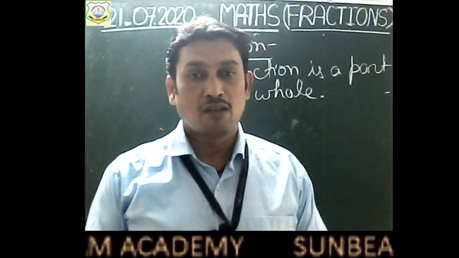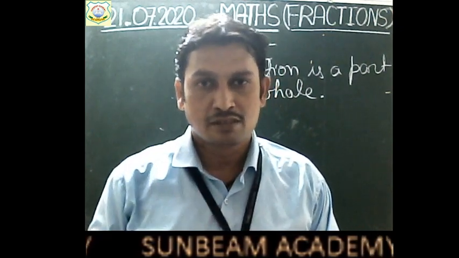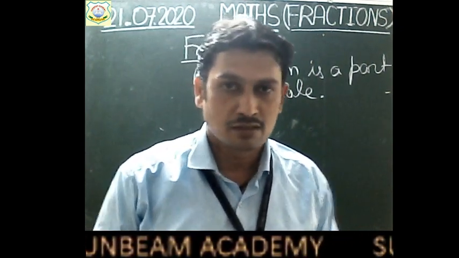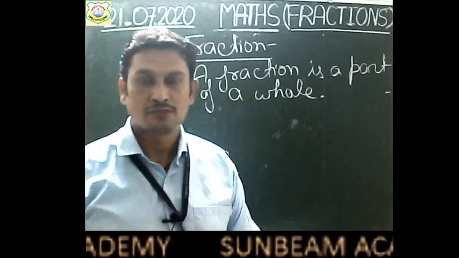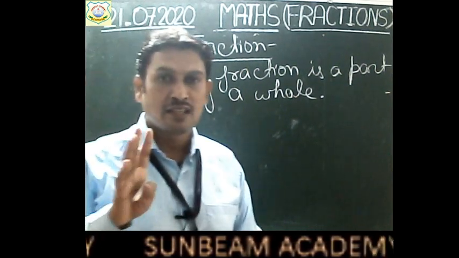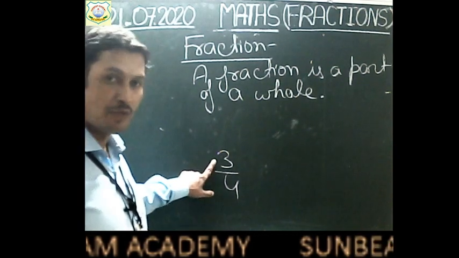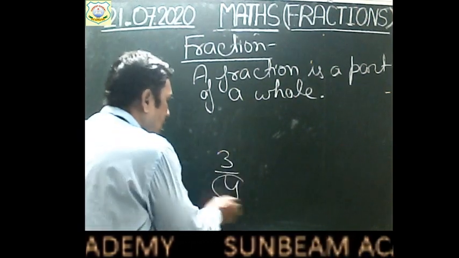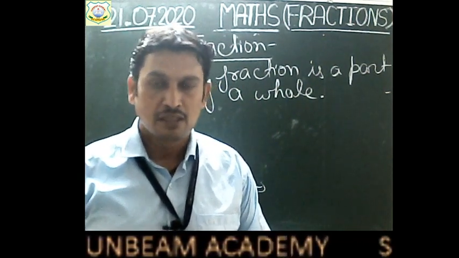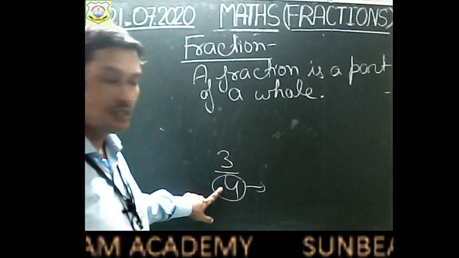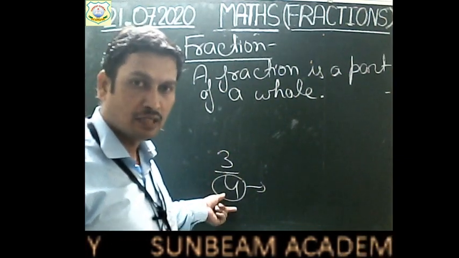Okay. In math, a fraction can be written in the form of a by b, where a and b are two natural numbers. Right? Suppose 3 by 4. This is a fraction. Right? So in a fraction, children, there are two things that you have to focus on. First is the lower part and second is the upper part. Okay? The lower part tells us about the total number of partitions that we have made.